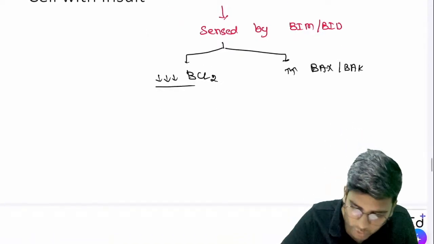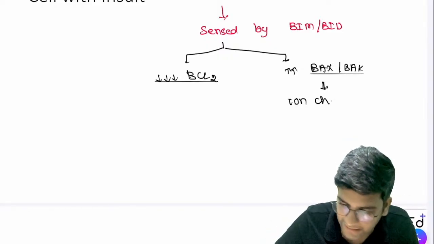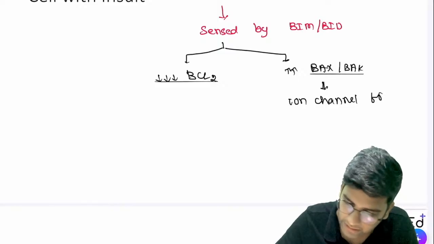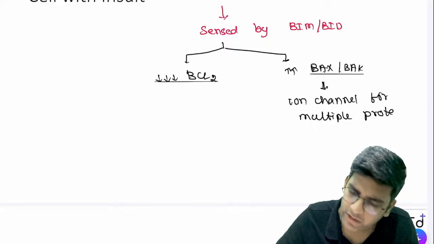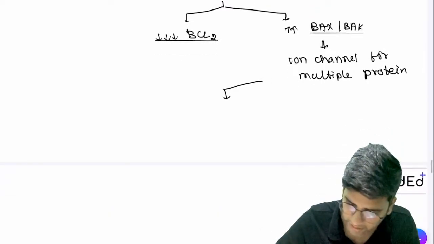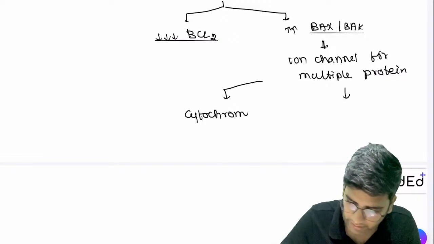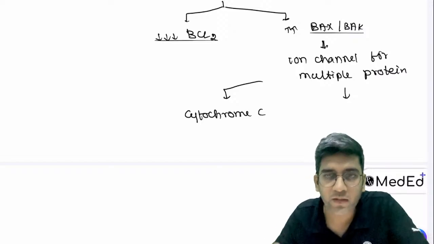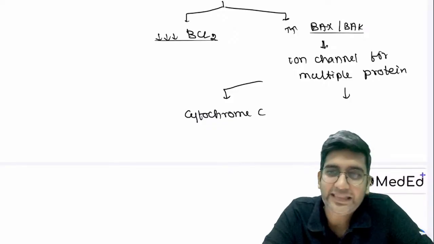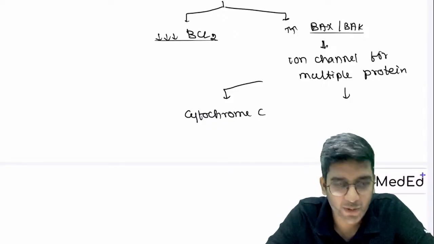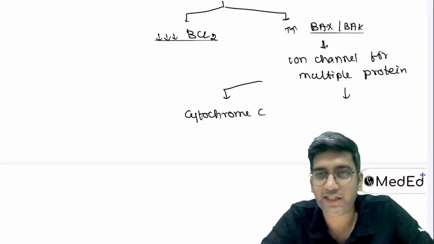So now, when BCL2 is gone and BAX and BAK are increasing, their function is that they are actually ion channels for multiple proteins. Okay, one of the important ones for us is cytochrome C, right? One by default is cytochrome C. Okay, so cytochrome C is one of the important things. Okay, Kumar, I am just mentioning all the important ones. Let's leave it. There are many things, right? Let's stick with this. That's more than enough for us, fine.